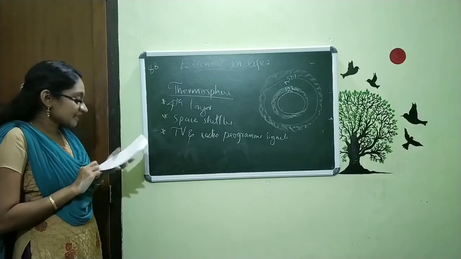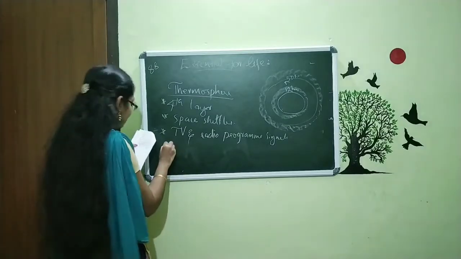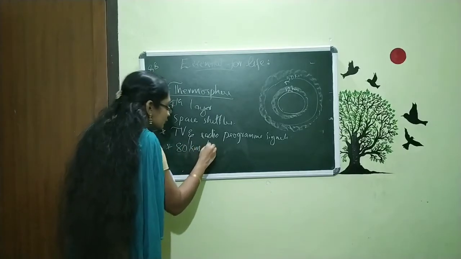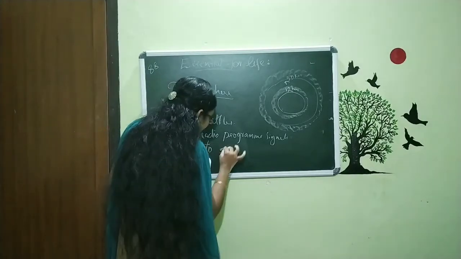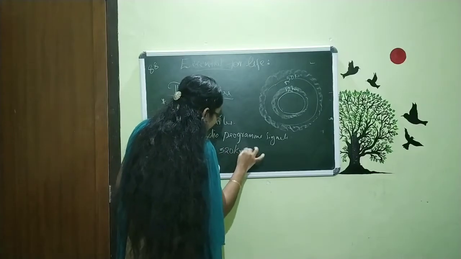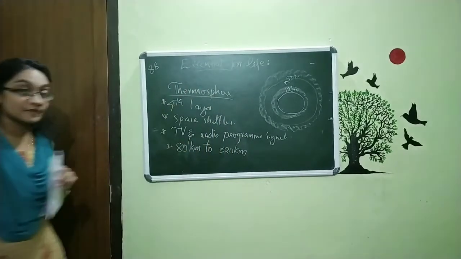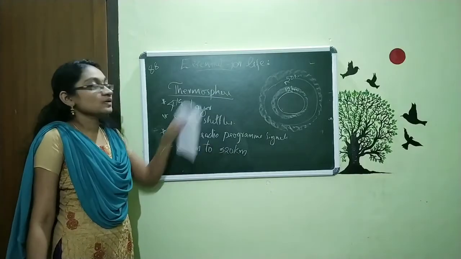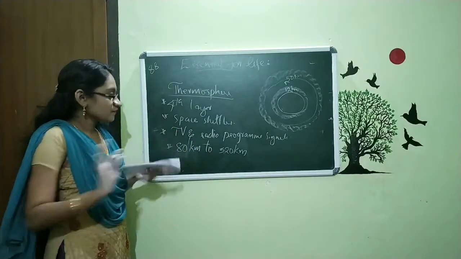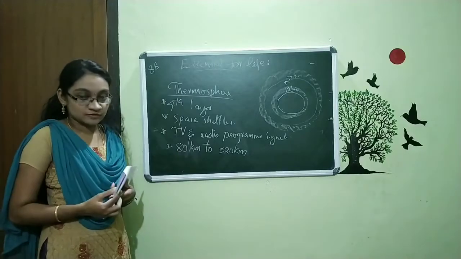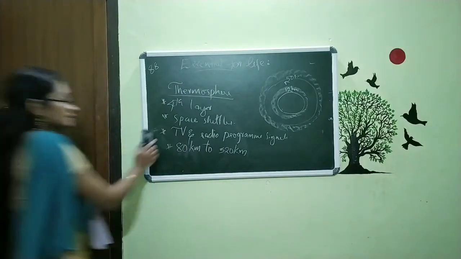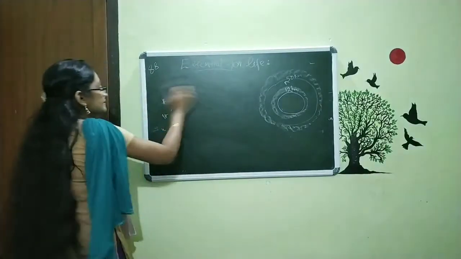And also remember the region. Here we can say from 80 kilometer to 320 kilometer we are calling it thermosphere. From 80 kilometer to 320 kilometer, we can call it thermosphere. These all are the points of thermosphere. And the last layer, that is our exosphere. The last layer.